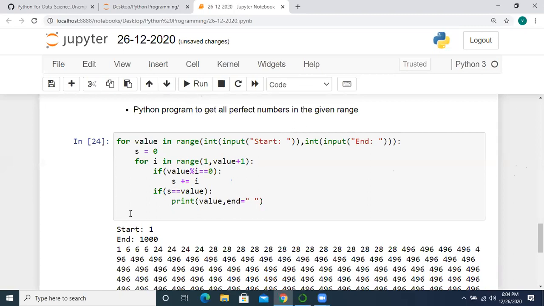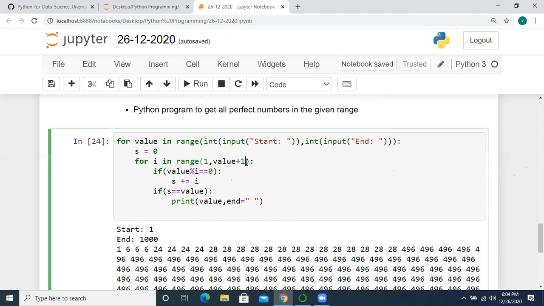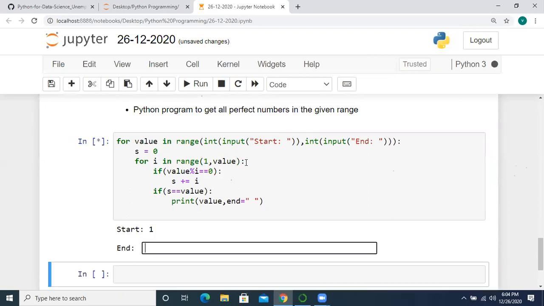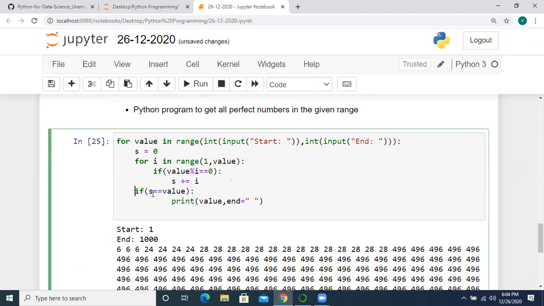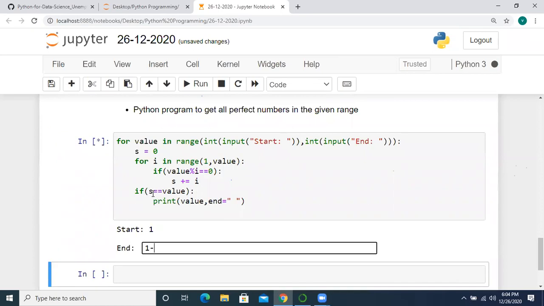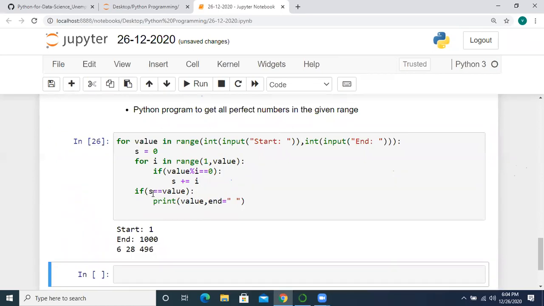1 is also not a perfect number. Yes, we shouldn't include it. Right, correct. For a perfect number, we don't need to include value plus 1 here. And now, yes, this is the correct program: 6, 28 and 496.